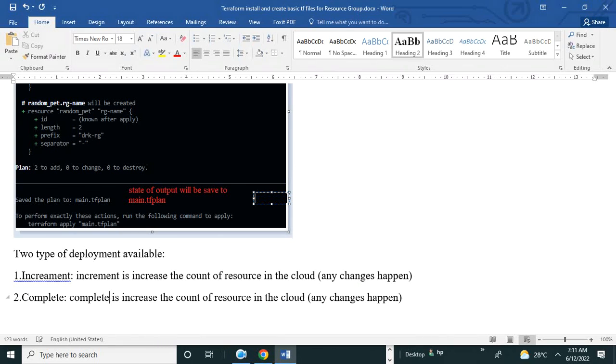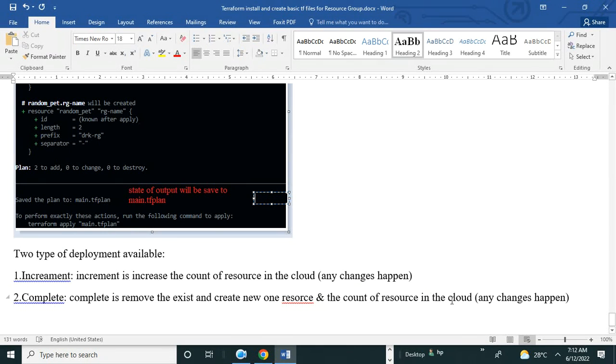Which one is better? Complete will remove the existing one and create a new one. And what is the new one? The new one is a resource. I always create a resource, whether a resource group or a virtual machine.